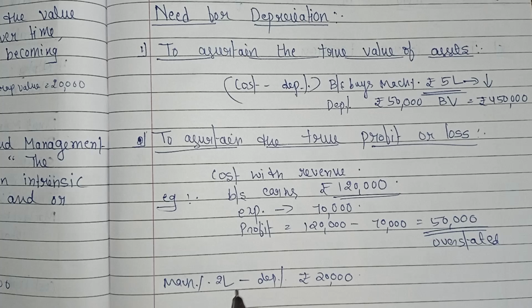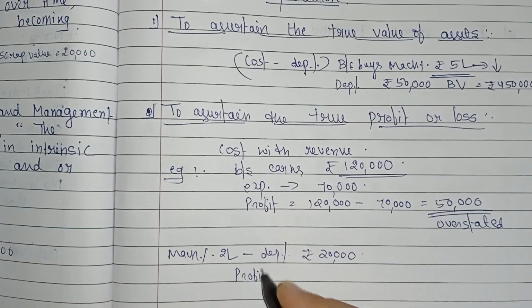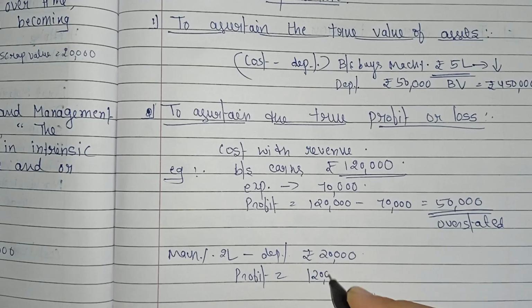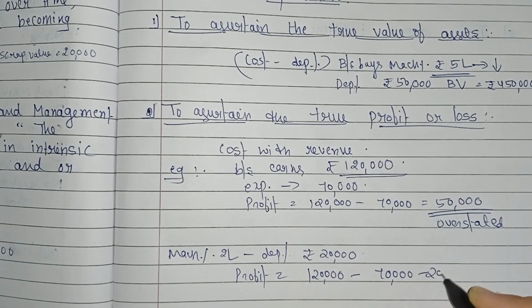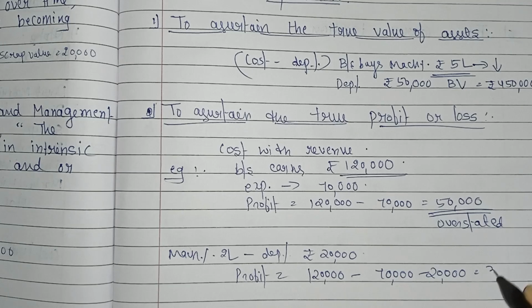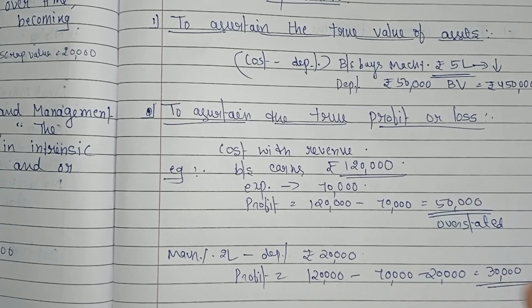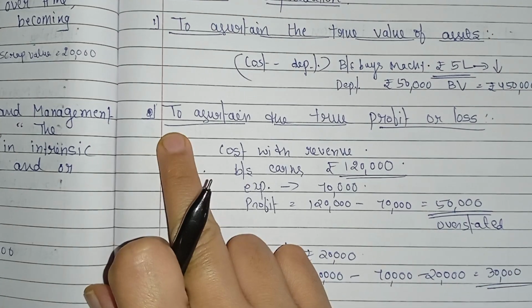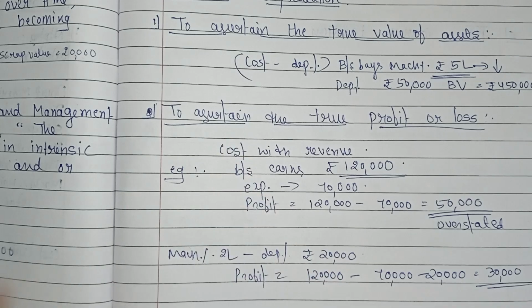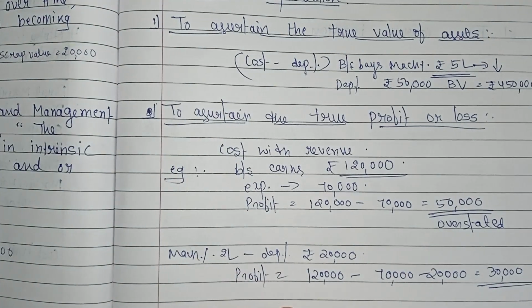Now if we charge depreciation, that is, with depreciation, the profit becomes 1,20,000 minus the expenses minus the depreciation, which equals rupees 30,000. So this is our true profit because it includes the cost of using the machinery. So the second need is to ascertain the true profit or loss. Clear? I hope this is clear to you all.